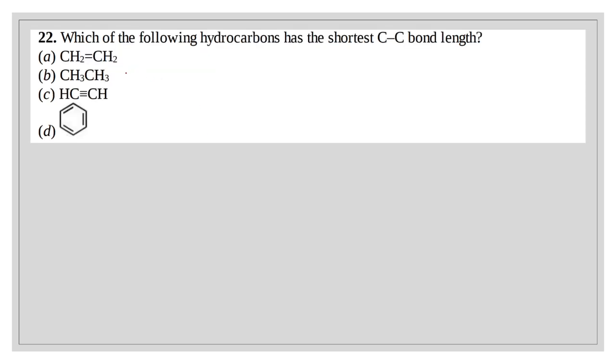Question number 22. Which of the following hydrocarbons has the shortest carbon-carbon bond length? A greater number of bonds between carbon atoms is inversely proportional to bond length.